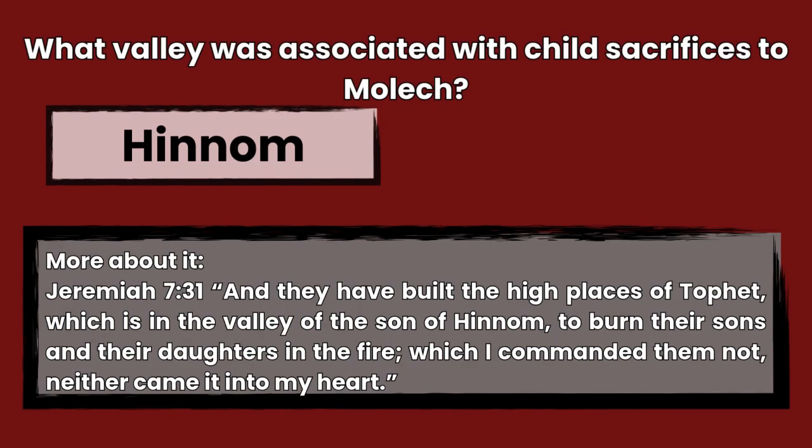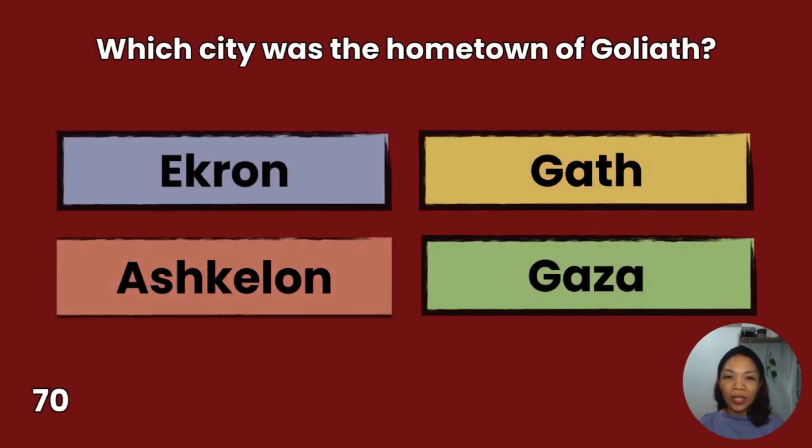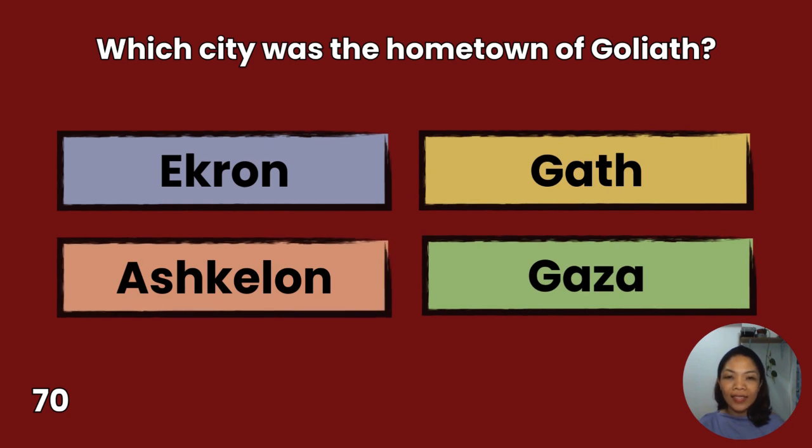The answer is Hinnom, Jeremiah 7:31. And they have built the high places of Tophet, which is in the valley of the son of Hinnom, to burn their sons and their daughters in the fire, which I commanded them not, neither came it into my heart. 70. Which city was the hometown of Goliath? Ekron, Ashkelon, Gath, Gaza. You have 10 seconds to answer.